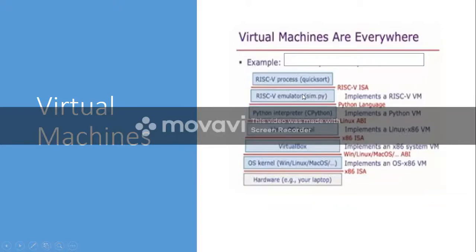But again, this emulator will convert it to a Python program, and that Python program will communicate with the Python interpreter using the Python language, and the result of that will be communicated to the Linux OS kernel, which is a virtual machine, through the Linux ABI interface. The result of that will be communicated to the virtual box by the Linux virtual machine through the x86 interface, and this result will be communicated to the OS, the actual OS which is running in the machine, through this particular interface.